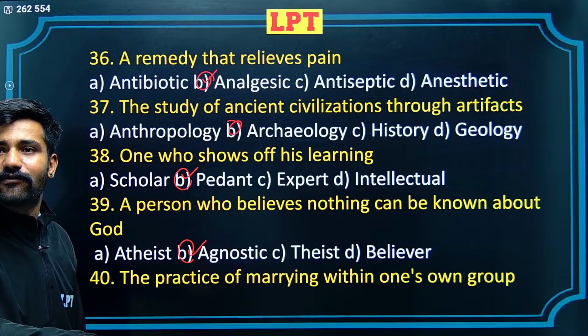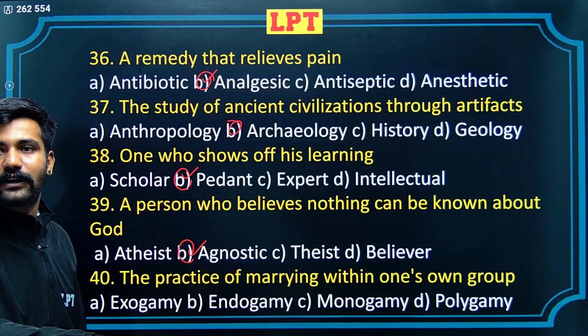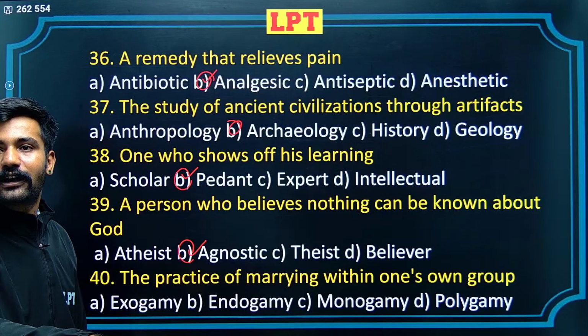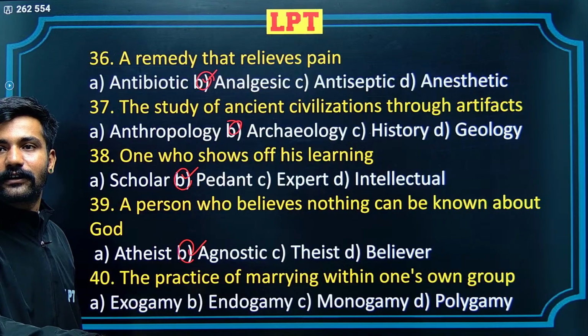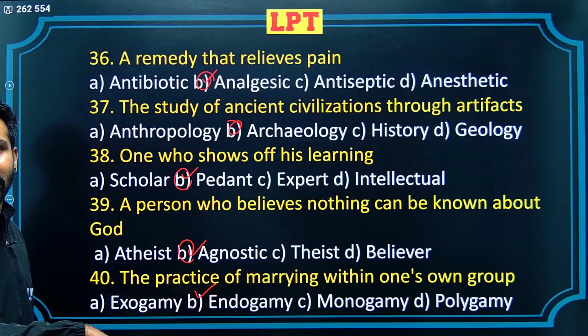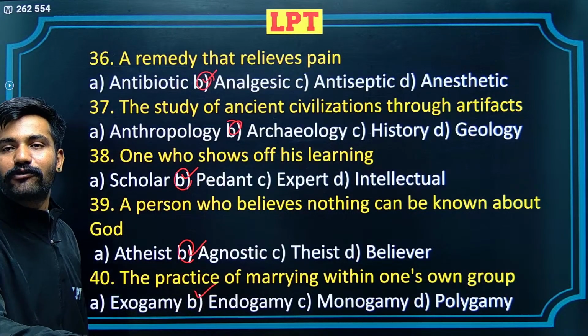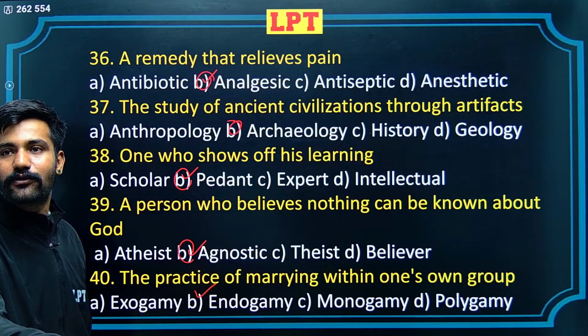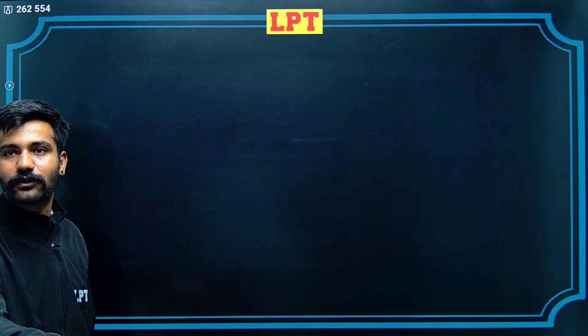The practice of marrying within one's own group. Exogamy, the word gamy refers to marriage. Monogamy, polygamy. The word endogamy is the correct alternative here. Exogamy would mean marrying someone out of one's own group.